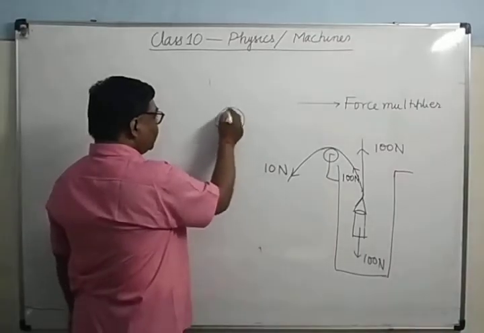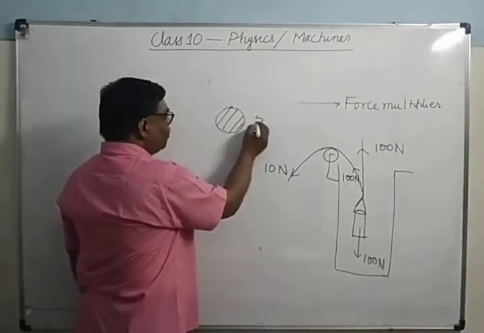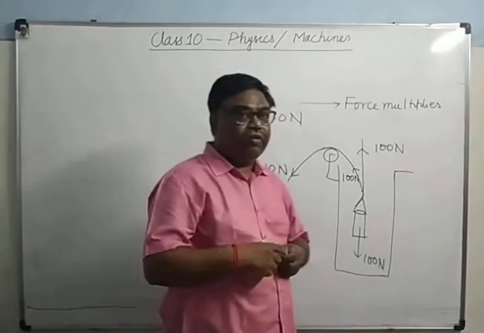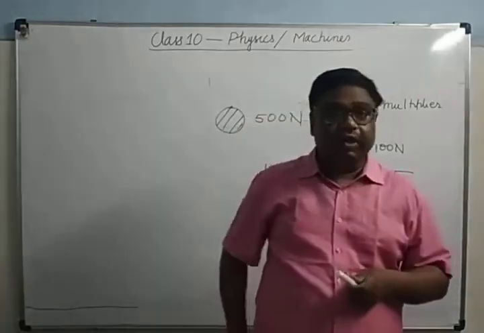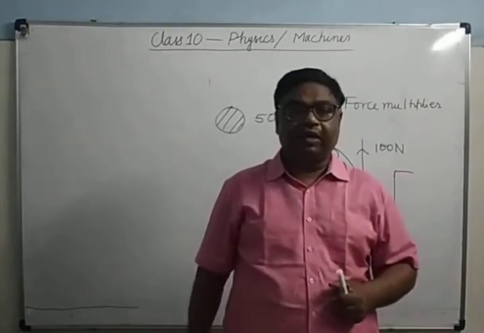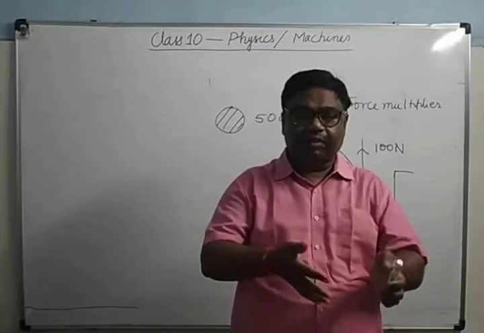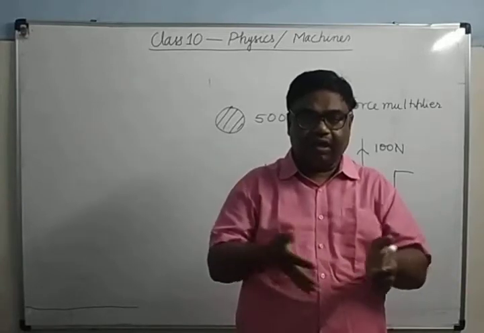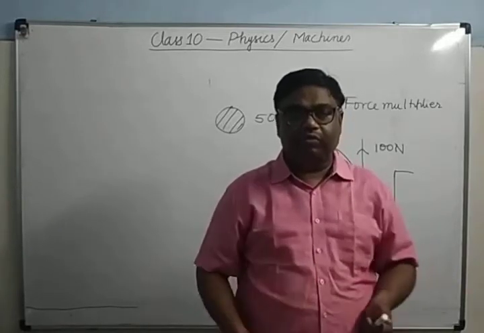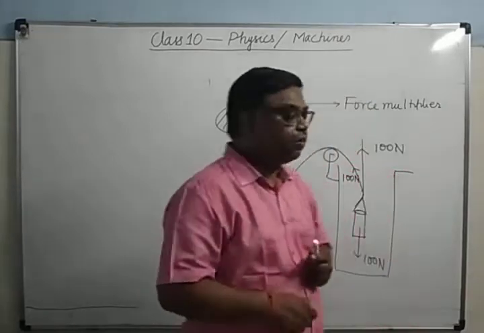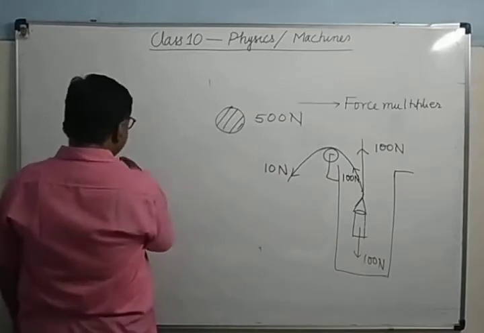Similarly, this is a nut. Suppose its strength is 500 Newton, which means 500 Newton force is required to break it. So whether you are breaking it by placing that nut between your palms and applying force, or by using a nut cracker, in both cases 500 Newton force will be required.